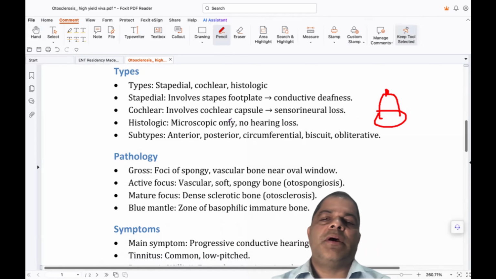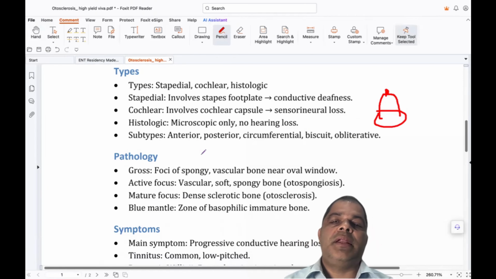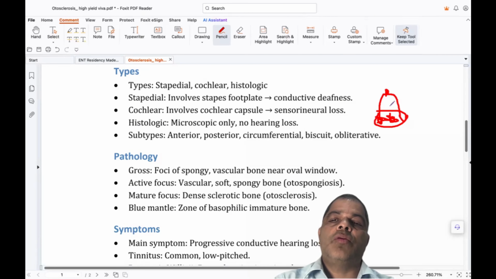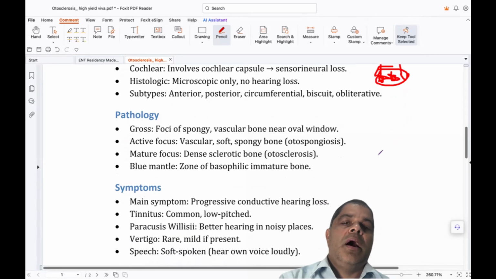There are many subtypes given. Just remember anterior, posterior, circumferential, biscuit type, or obliterative type. Anterior means it occurs more in this area, the anterior crura. If posterior, the posterior crura. Biscuit type means it occurs everywhere here. Circumferential means only the periphery region. Obliterative is obliterative. This way there are subtypes also given.